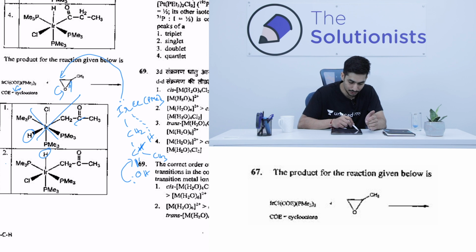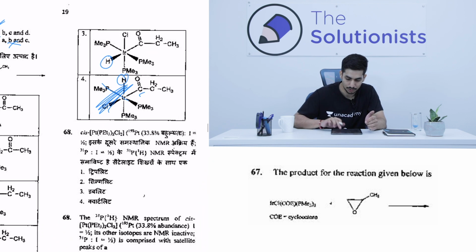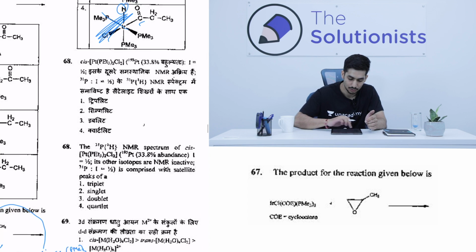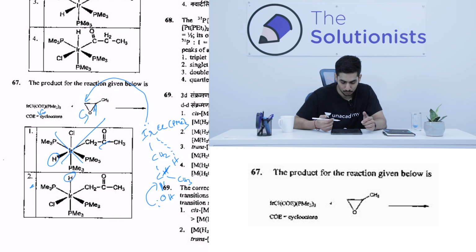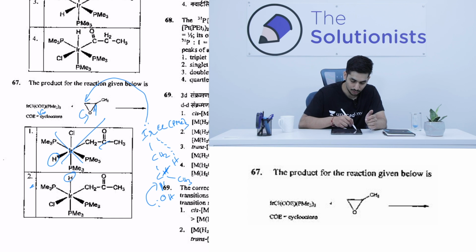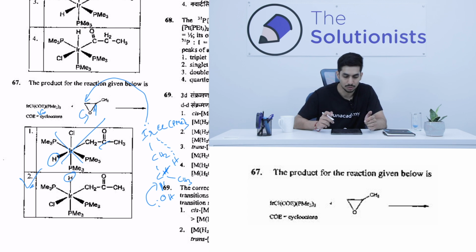Option number 2 is a possibility, and the other option is option number 3, but in option number 3 also, as you can see, it's a CO bond. So this also we can cancel out. So 3 and 4 were cancelled out earlier. We were left with options 1 and 2. Among options 1 and 2, it's quite obvious that the answer is option number 2, because over here the hydrogen is cis to it.